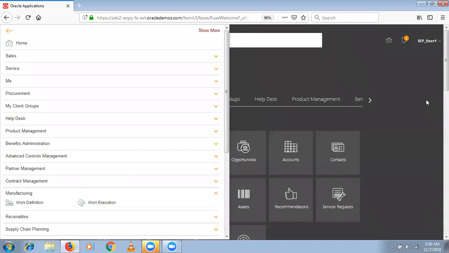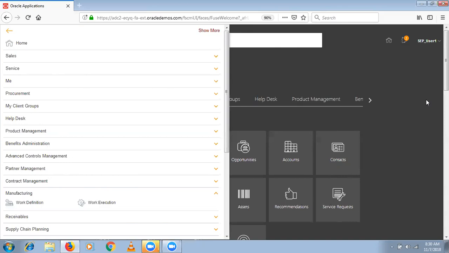I will tell you. For example, if you navigate to manage production resources, or manage work centers or work areas, if you want to define them from setup and maintenance, you can define for any inventory organization. For example, you have some 100 inventory organizations, and out of 100, you are maintaining some 80 organizations as manufacturing plants. From setup and maintenance, you can define all these setups for the entire set of inventory organizations. That is what setup and maintenance is.